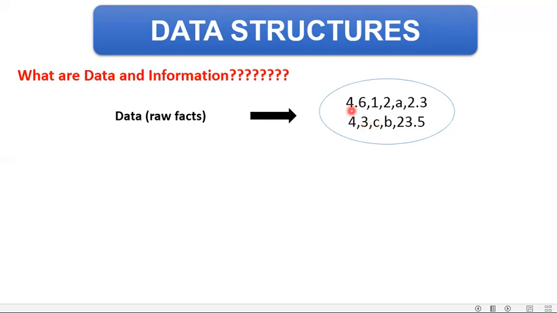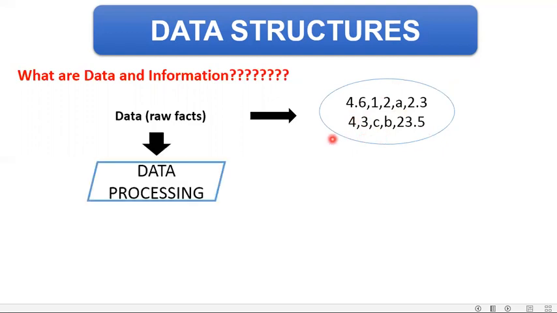It is written as 4.6, 1, 2, A, 2.3, 4, 3, then again alphabets and then again a floating point number. So this data is a collection of different types of elements. And there is no meaning of this particular data right now. So the meaningless data is known as raw fact.